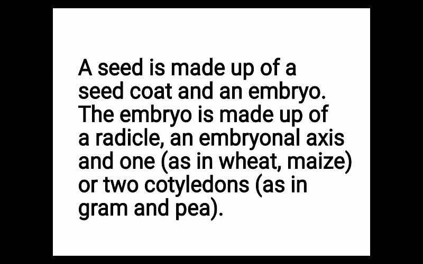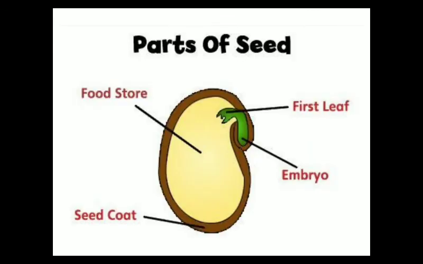So there are different parts: radicle, plumule, embryonal axis and one or two cotyledons. It will depend on whether it is the embryo of a dicot seed or a monocot seed. If it is present in a monocot seed, a single cotyledon will be present. If the embryo is present in a dicot seed, then two cotyledons will be present. So these are the different parts of the seed. This is the seed coat and this is the embryo. The embryo consists of the radicle, plumule and cotyledon. This yellowish region represents the cotyledon, and this greenish part represents the embryo.